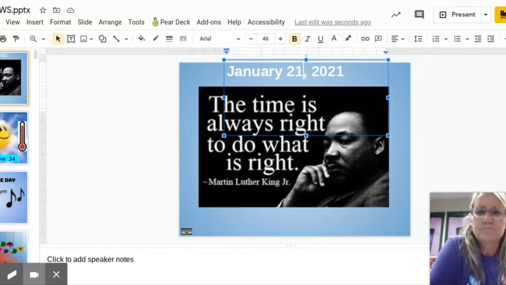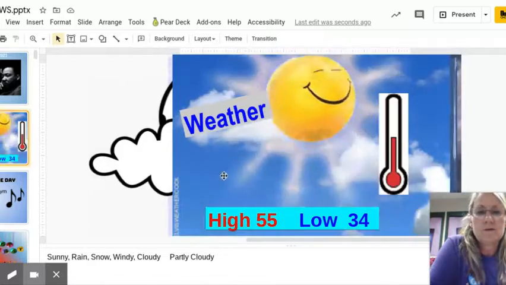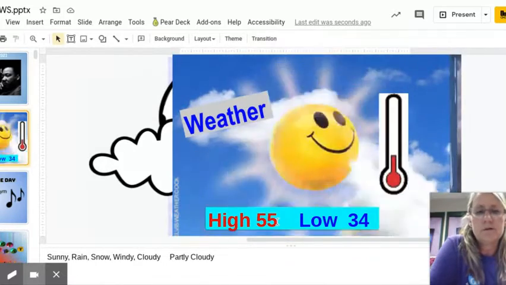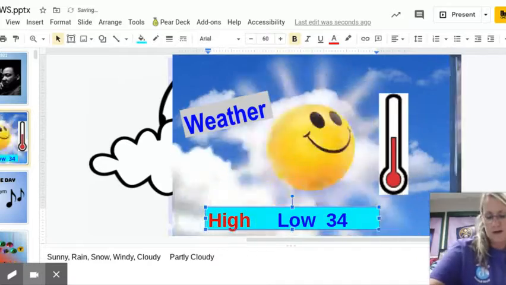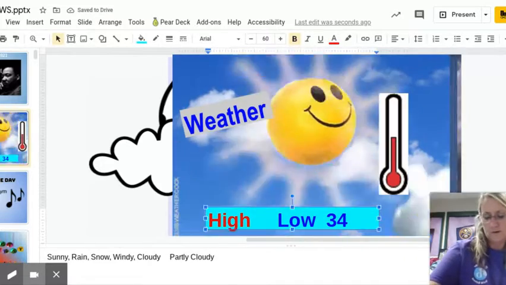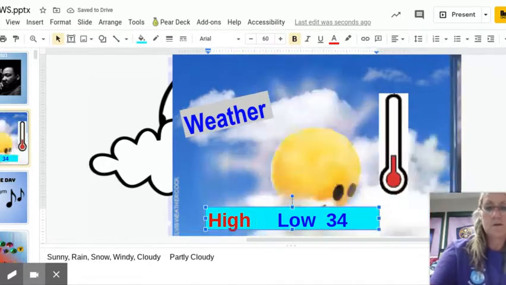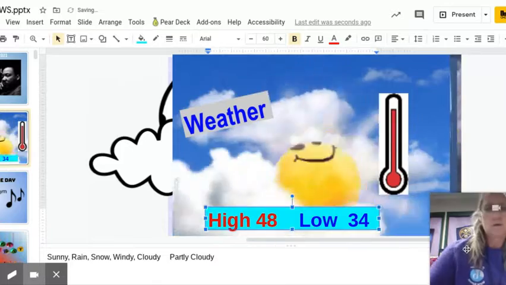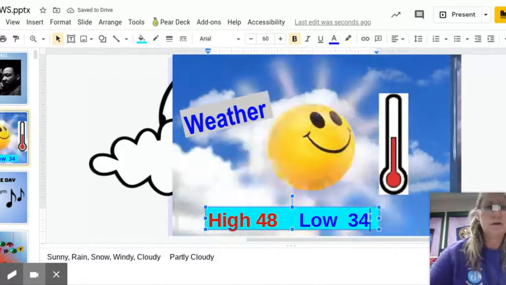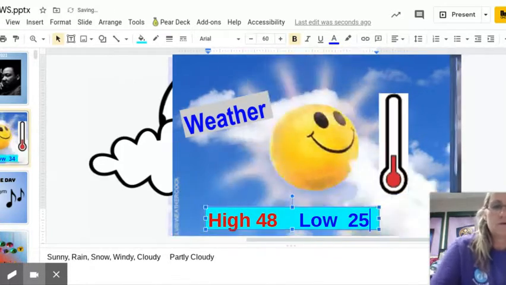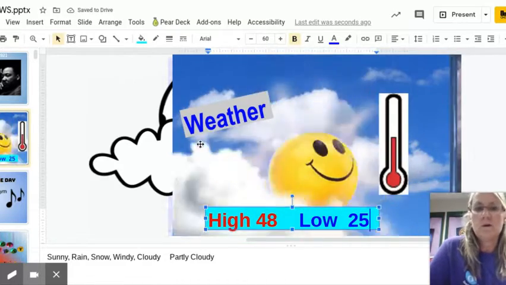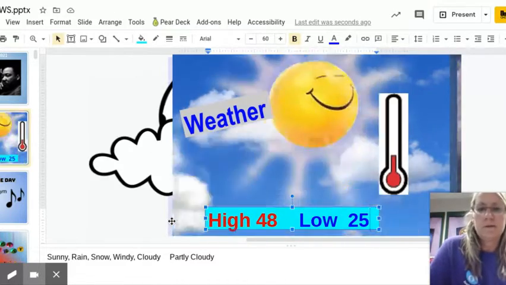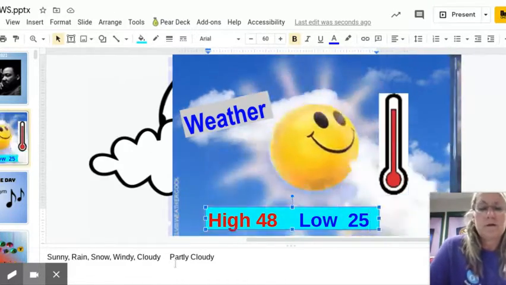Next thing you're going to always do is go in and change the weather. The weather can be pretty simple. You just click on the text box, backtrack. I'm going to check the weather, and according to tomorrow, it's going to be 48 and 25, and it might change by the morning, but we just do our best to be as accurate as we can. We're going to leave the pictures alone, like I said before, but you will announce whether it's going to be sunny, rainy, windy, cloudy, partly cloudy.